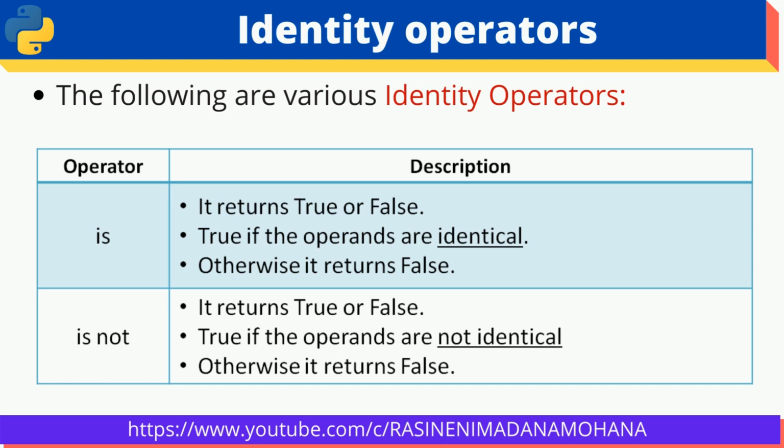Similarly, is not is the opposite of is. Here also it returns either true or false. It is true when the operands are not identical. For example, x equal to hello, y equal to welcome. Both are different strings, or different values, whatever. You can take x is not y, then it returns true. Otherwise, it returns false. So this is the use of the is and is not operators.